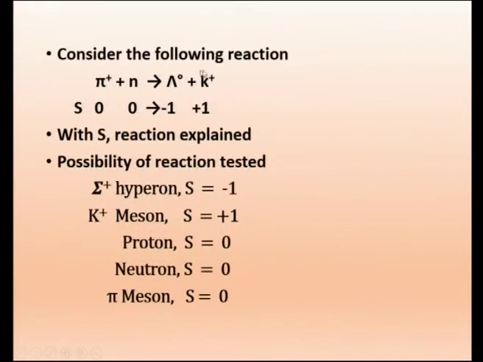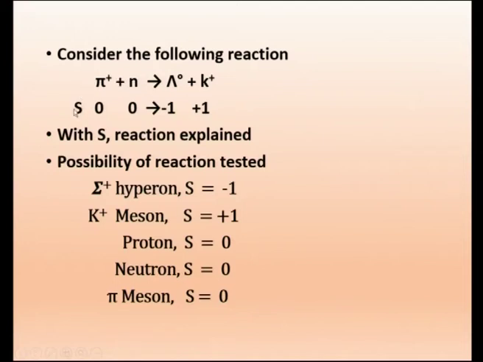So, consider the following reaction: pi meson plus neutron will give you lambda plus K plus. This is an observed reaction in cosmic radiation.